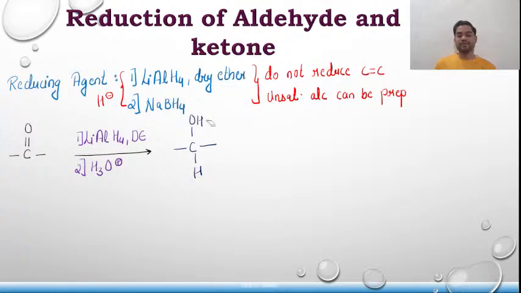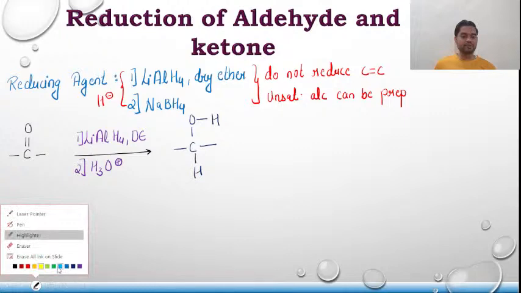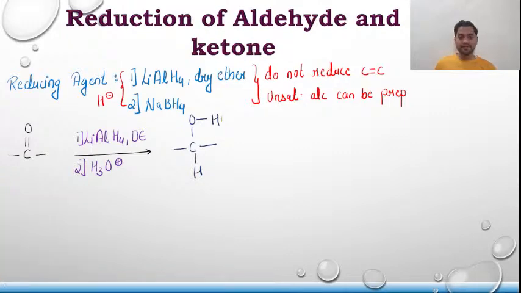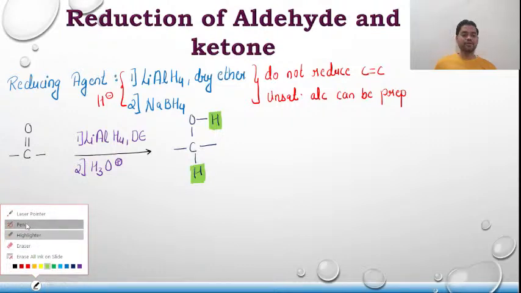Now I am writing this OH in this format because I need to share something important with you. See guys, I am highlighting this H over here, and then again I am highlighting this H over here. The reason I am doing it is you have to remember one important thing.